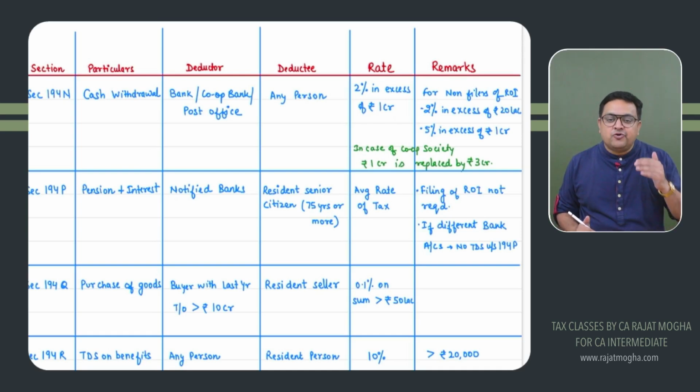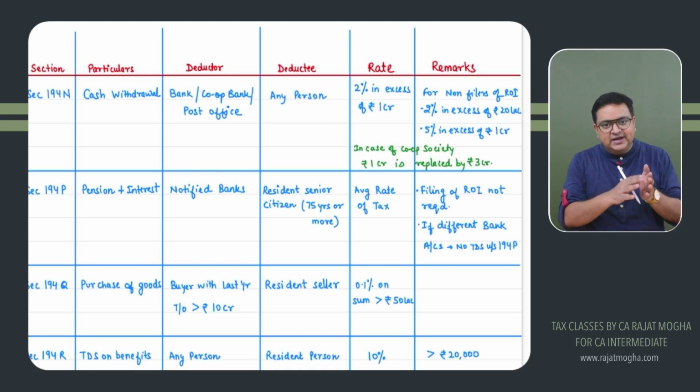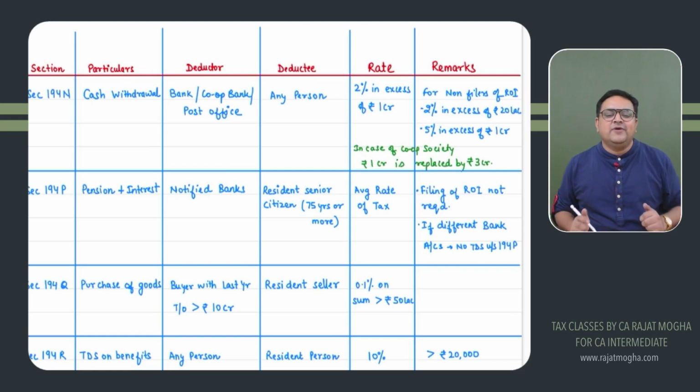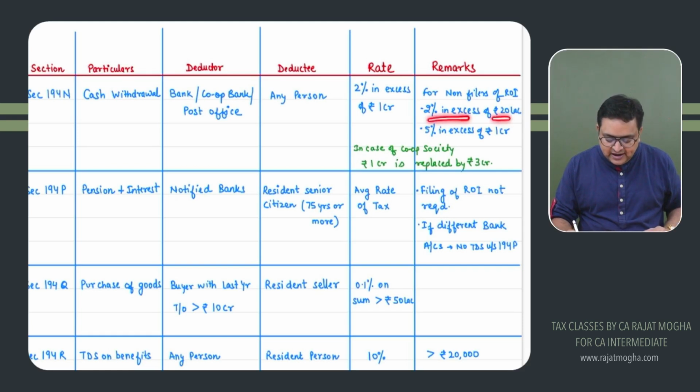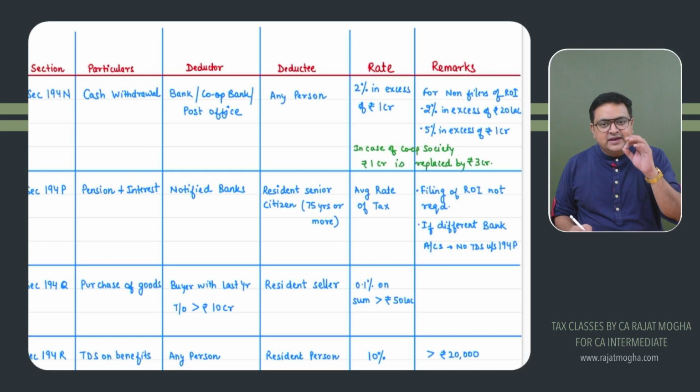And if they are withdrawing more than 1 crore, then 5%. So I can say from 20 lakh till 1 crore, 2% for them, and over and above 1 crore, it would be 5%. Got it? So 2% in excess of 20 lakh, and after 1 crore, it would be 5% in excess of 1 crore. Correct? And there is an important amendment.